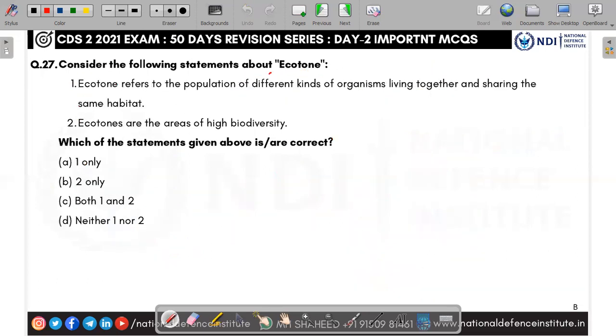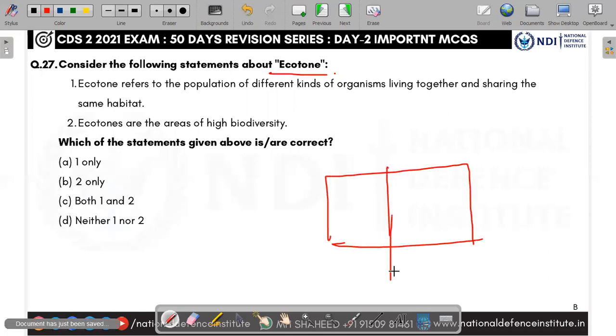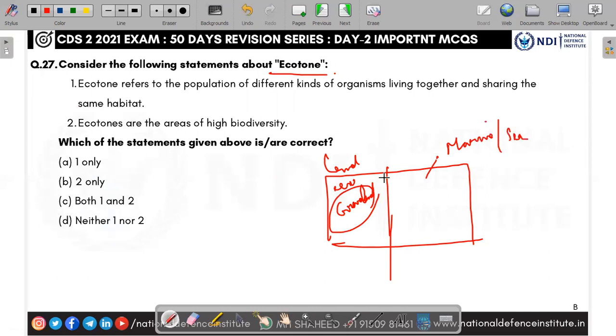Consider the following statements about ecotone. So what is an ecotone? Take two ecosystems. This is a land ecosystem, a grassland, and you take this as a marine ecosystem, the sea.